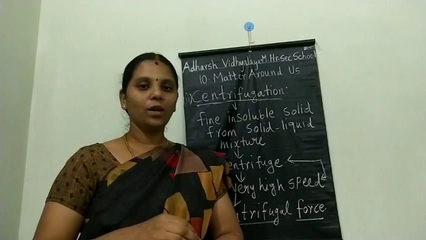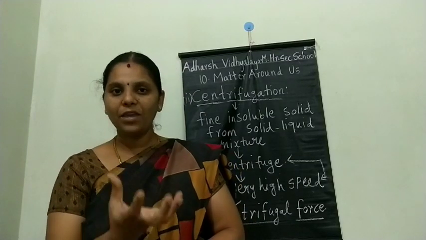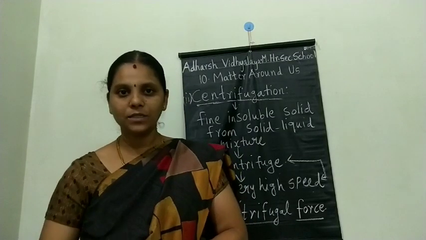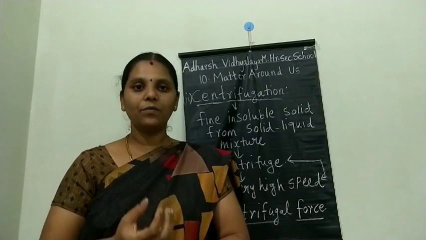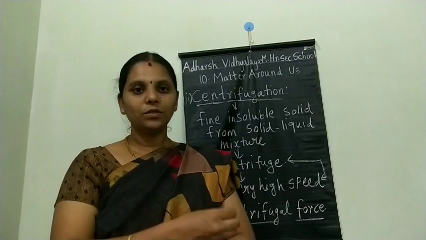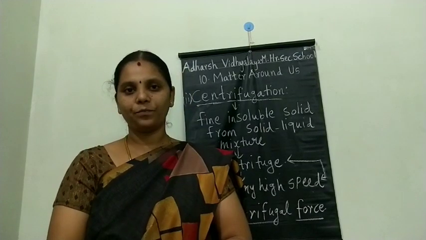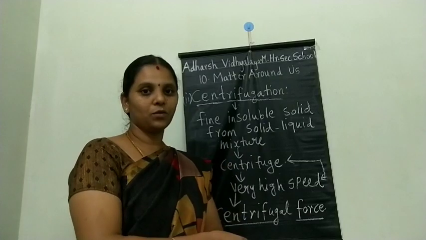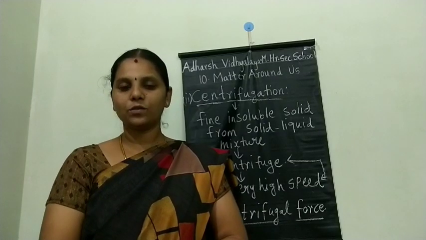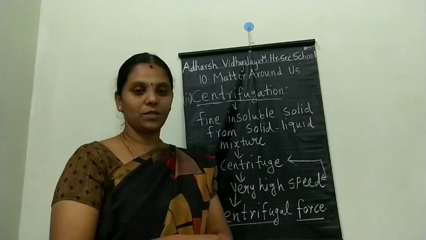During centrifugation, the heavier solid particles settle down while the lighter liquid is present at the top. We use this centrifugation in the dairy industry, that is milk industries, in our washing machine also, and also in our laboratory.